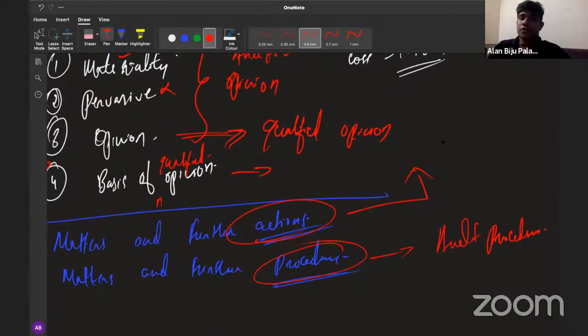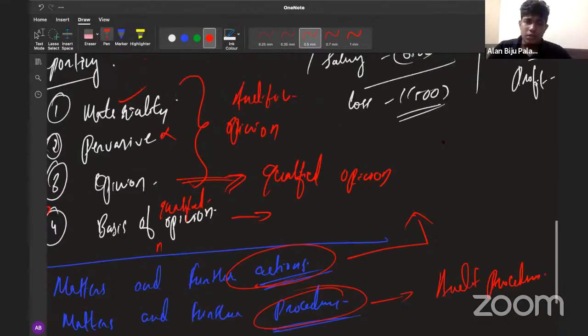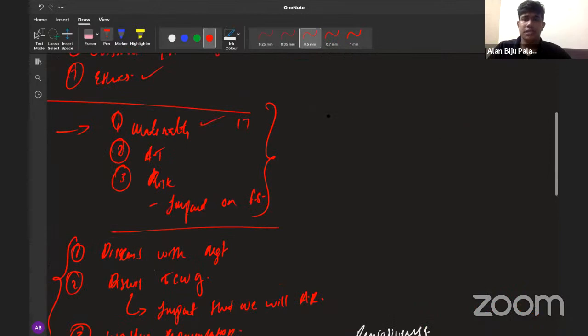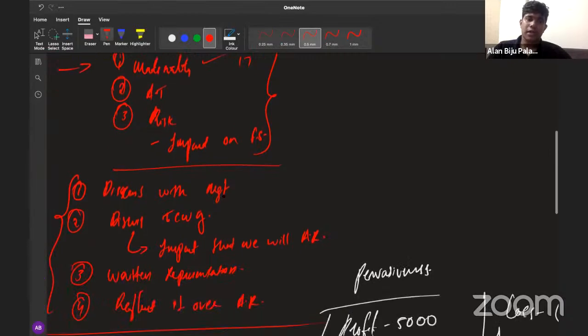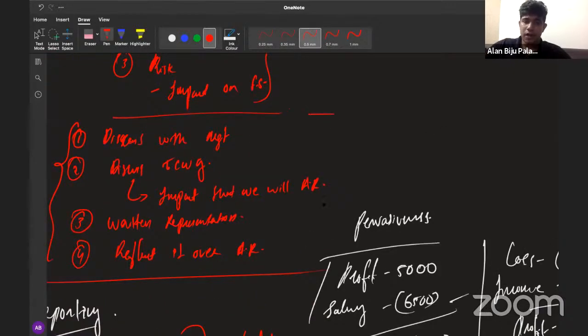And if the B part of the question was to show the impact on the auditor's report, then the only way in which the answer differs is that, first of all, you will be including the matters part in the same way in which you included it in this question. But instead of writing the further action part, you need to clearly provide audit procedures. And finally, the reporting part will also remain the same. So this is how the matters to be considered and further procedures questions will appear.